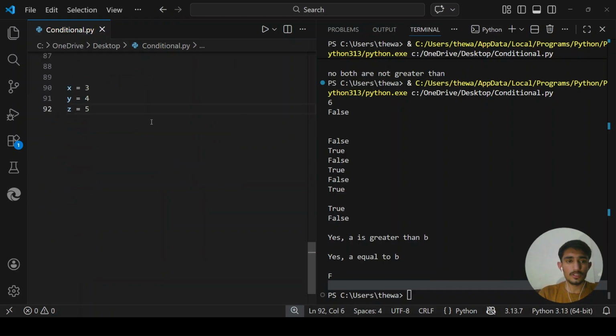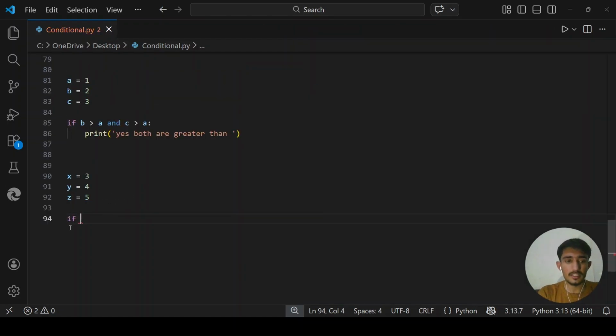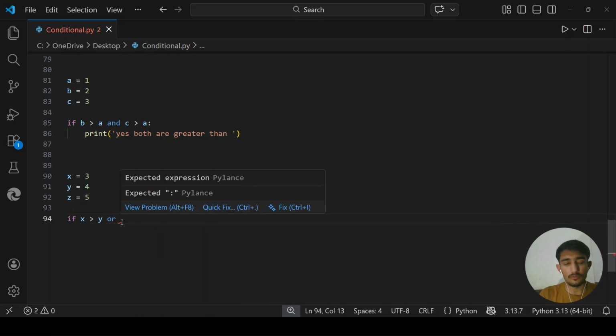So now we are using the or logical operator. Let's define the condition here. Let's say if x greater than y, or. Now I'm using the or logical operator, so or will check whether both of them are correct or one of them is correct. So we use or here.